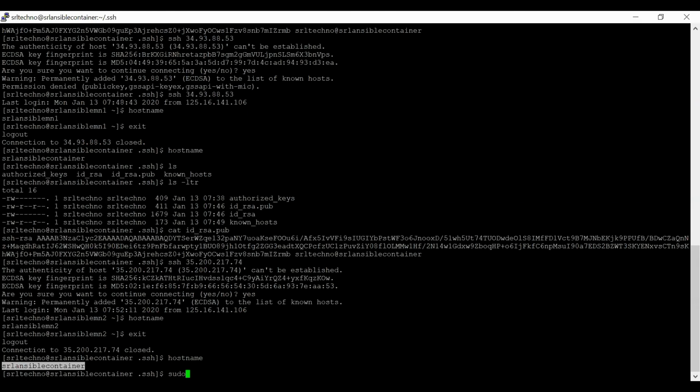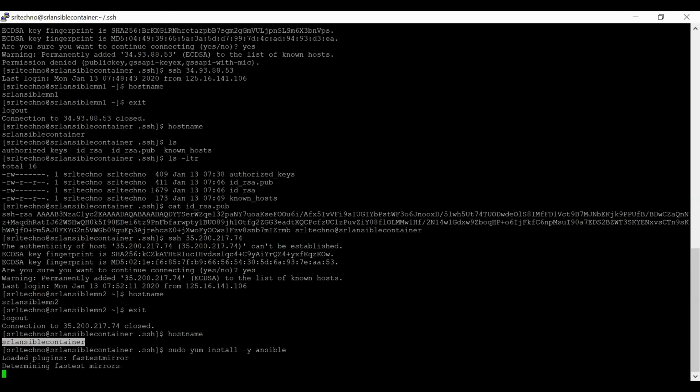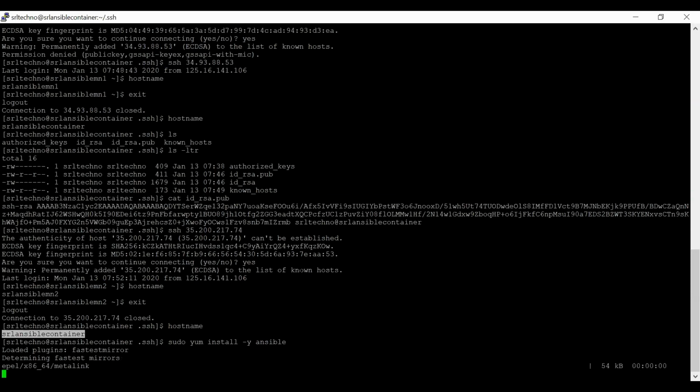The command to install Ansible is sudo yum install -y ansible. It takes a couple of seconds to install the required packages and libraries of Ansible.